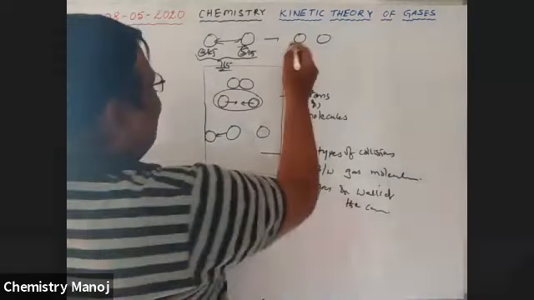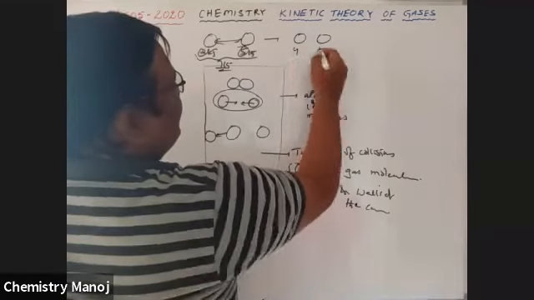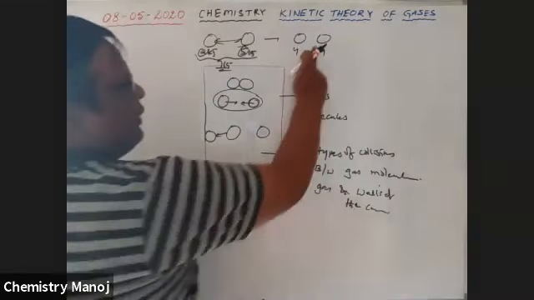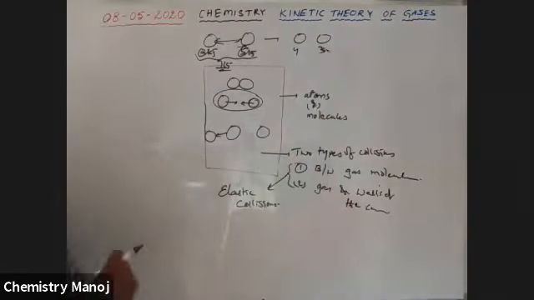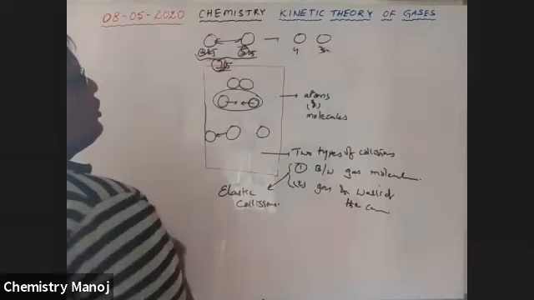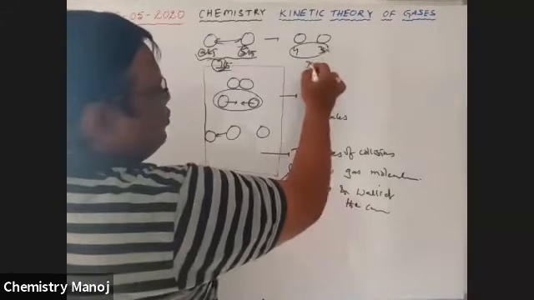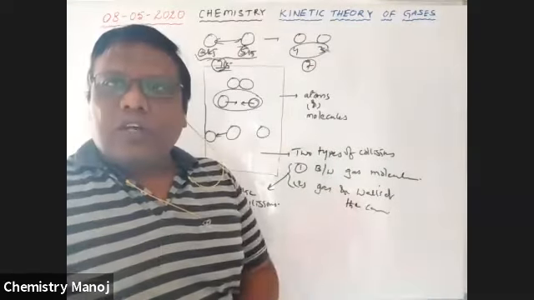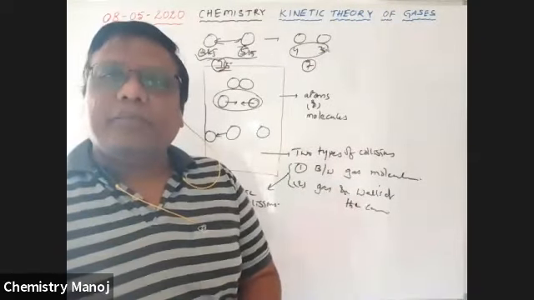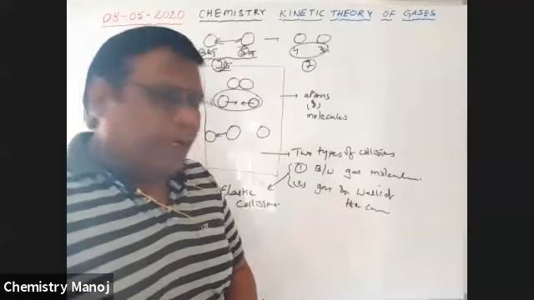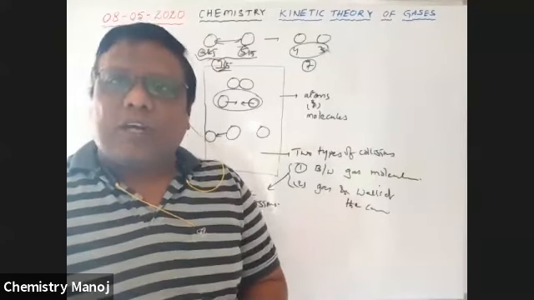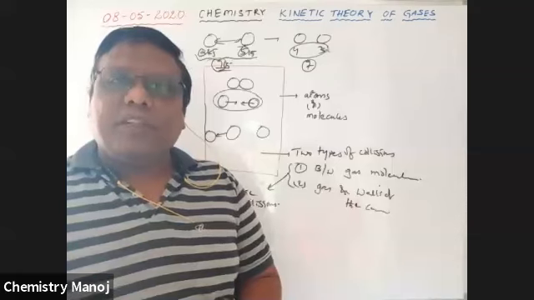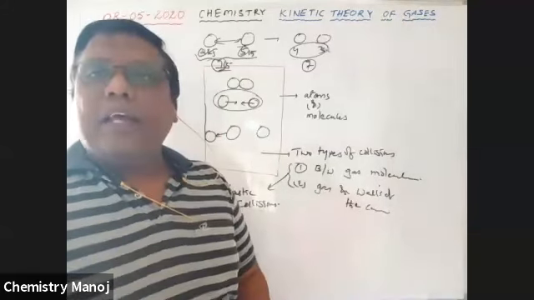Here, this may be 4, sorry, this may be 3. Before collision total energy is 7, after collision also total energy is 7. Energy may exchange, but total energy must be constant. That type of collisions are called elastic collisions.